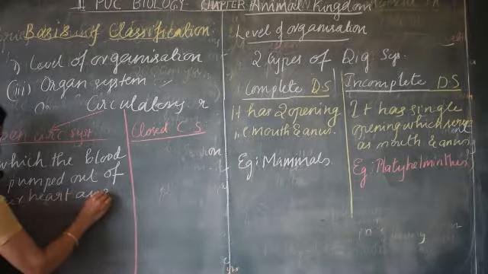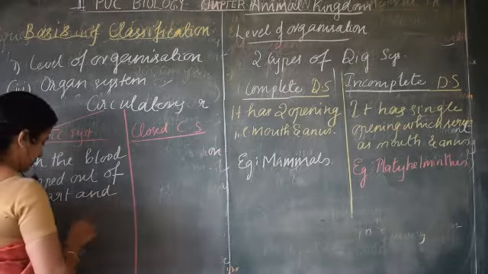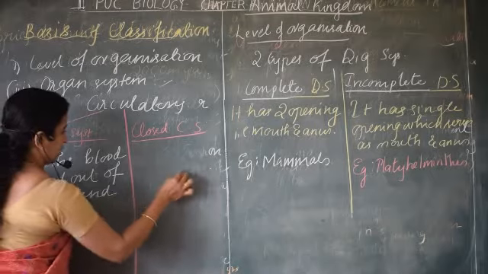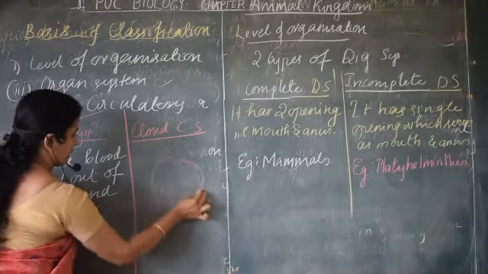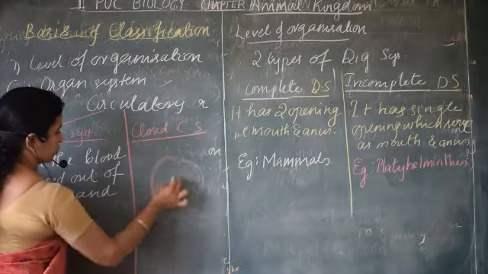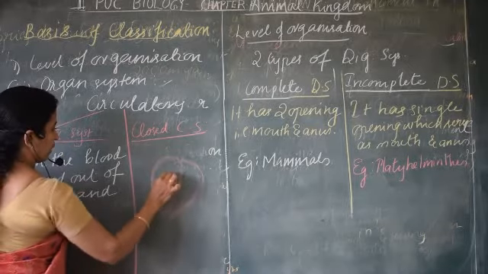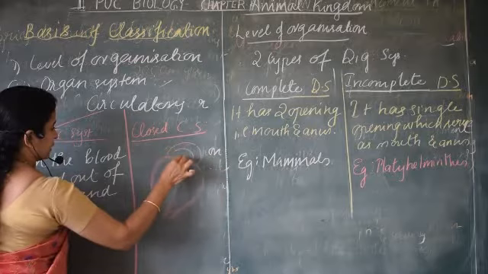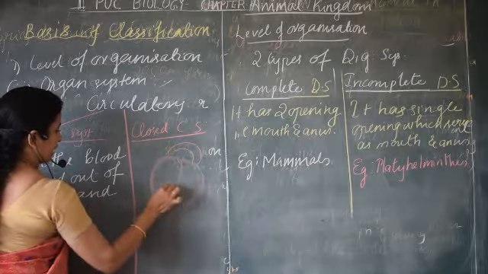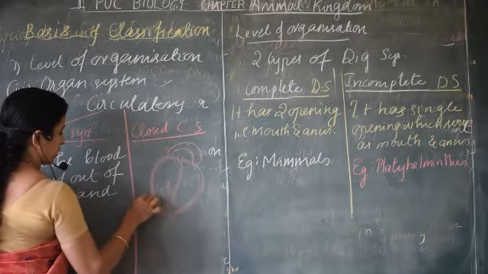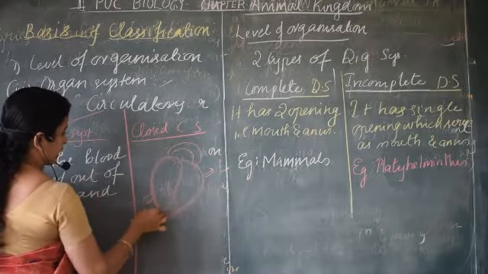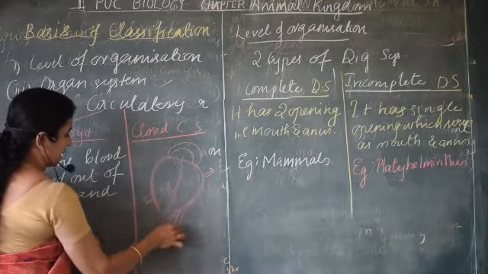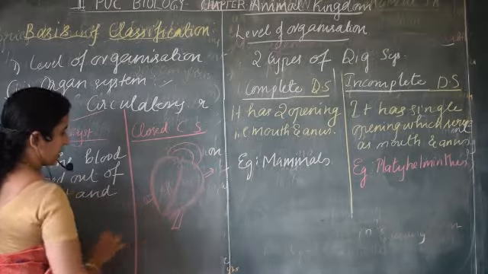See, in our body, if this is the heart, I'm drawing an imaginary structure, we have arteries and veins, which carry the blood away from the heart and bring it back. So it flows through those confined vessels.